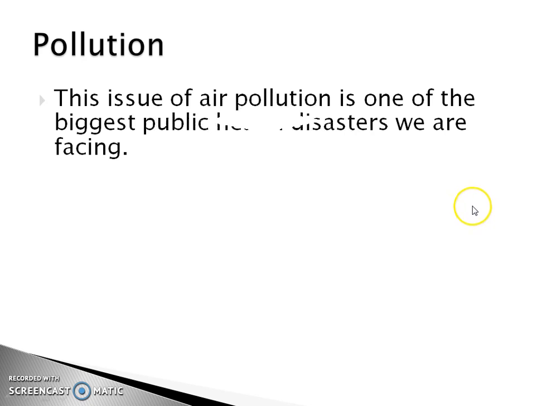Now pollution. This issue of air pollution is not only affecting any individual, it is one of the biggest public health disasters we are facing. Remember, this is a topic of public health as well. If you find a question in your civil services mains or in your interview regarding public health, then you can also add pollution with it, apart from tuberculosis and malaria and other things.